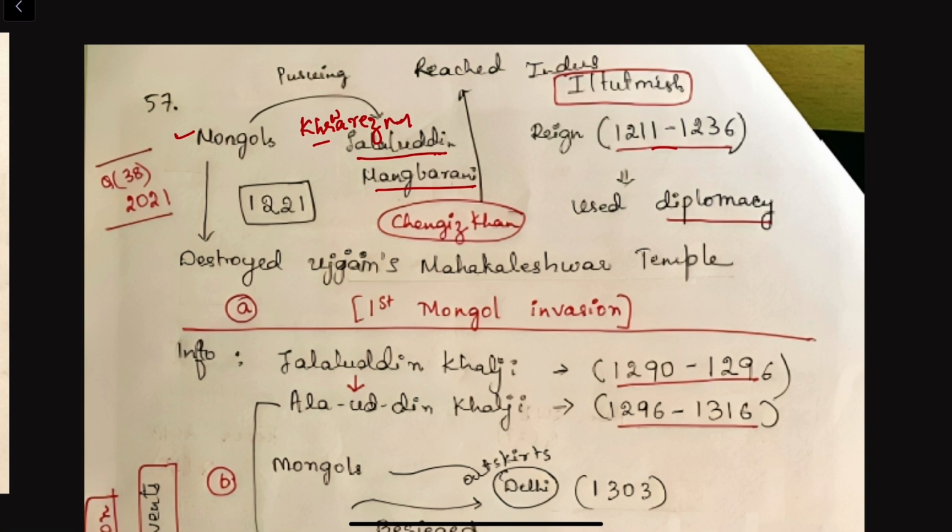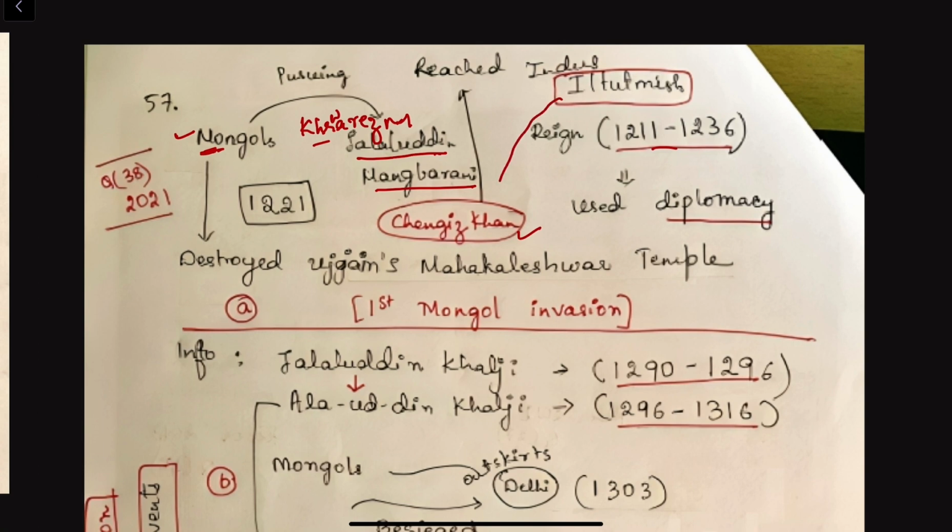Jalaluddin Mangburni sought asylum with Iltutmish. He wanted to come to Delhi seeking asylum. But Iltutmish was more concerned of his empire, to safeguard his dynasty. He did not want to create complication. He did not want to face the wrath of Mongol, in the sense that at this moment, the Mongol ruler was Genghis Khan.